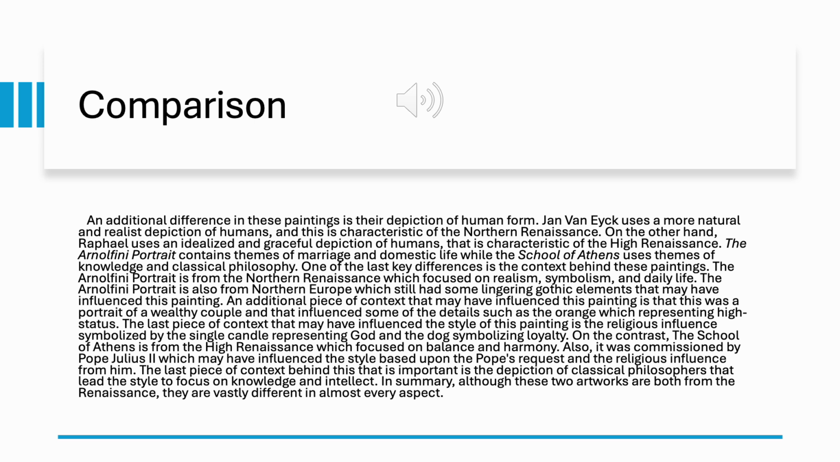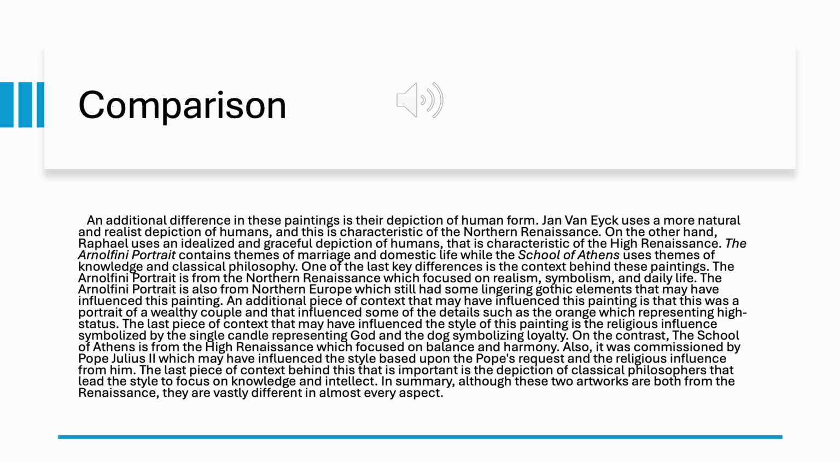The Arnolfini portrait is also from Northern Europe, which still had some lingering Gothic elements that may have influenced this painting. An additional piece of context that may have influenced this painting is that this was a portrait of a wealthy couple, and that influenced some of the details, such as the orange, which represented high status. The last piece of context that may have influenced the style of this painting is the religious influence symbolized by the single candle representing God and the dog symbolizing loyalty.